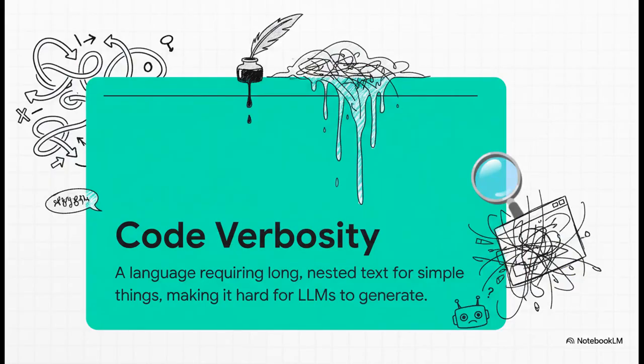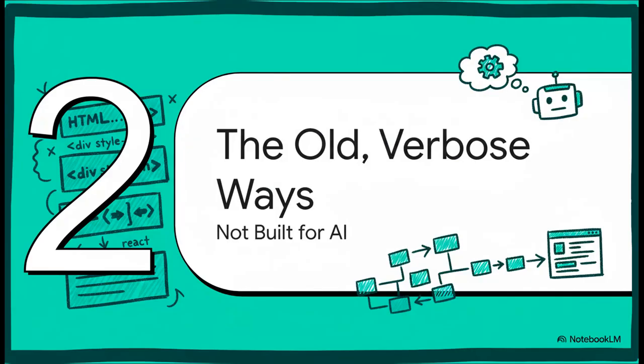Code verbosity? It's just a fancy term for when you have to write a ton of code to do something really simple. It's like trying to explain how to make a sandwich using nothing but dense legal jargon. The more complicated the language, the more likely the AI is to just get lost and confused. And here's the thing. The tools we use every single day, like HTML and React, they're amazing. But they were designed for humans to write, not for an AI. And that means they are, by their very nature, verbose.